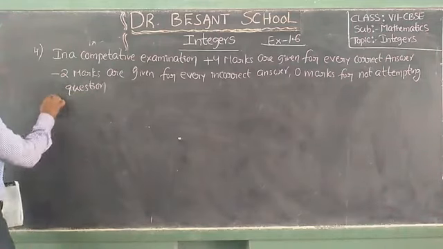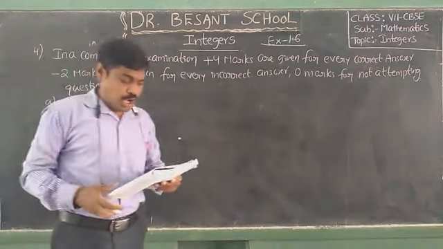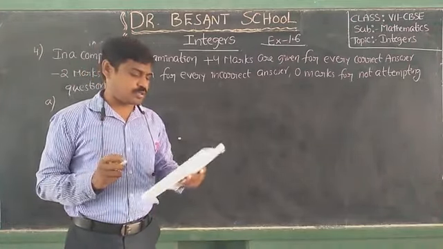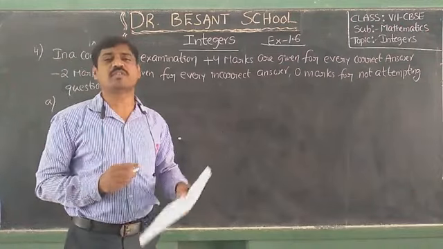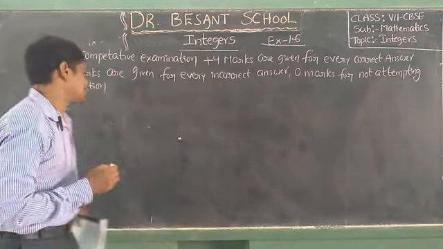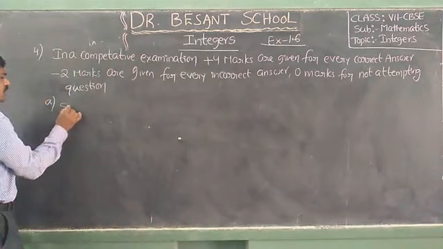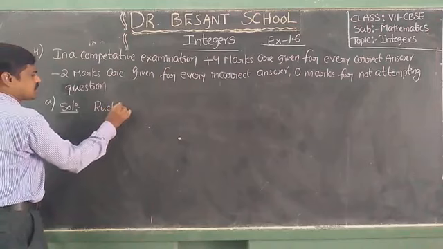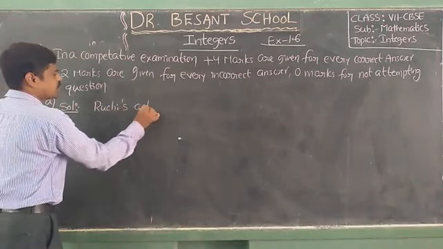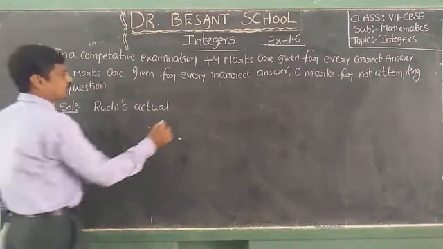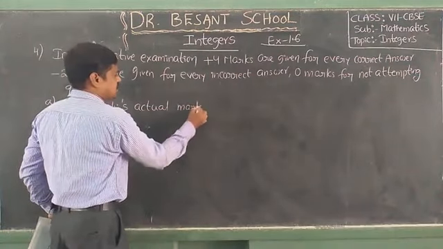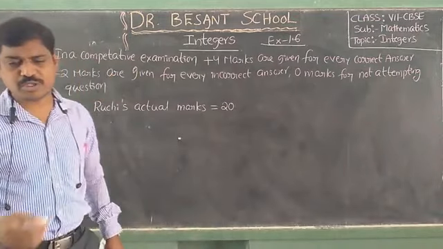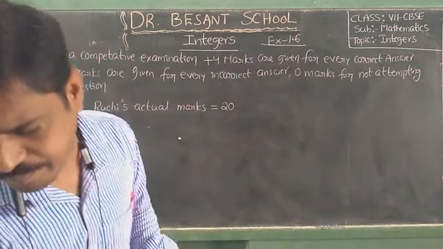So observe the first question. Ruchi scored 20 marks. So Ruchi's actual marks is equal to 20.